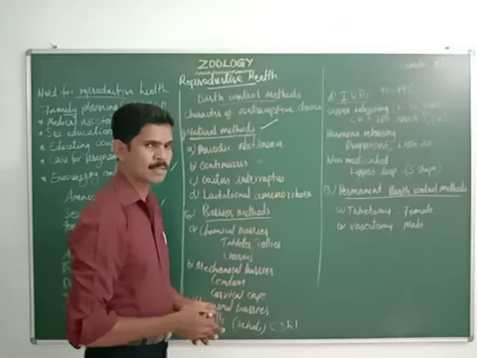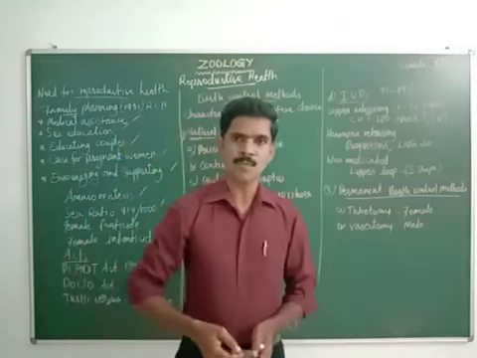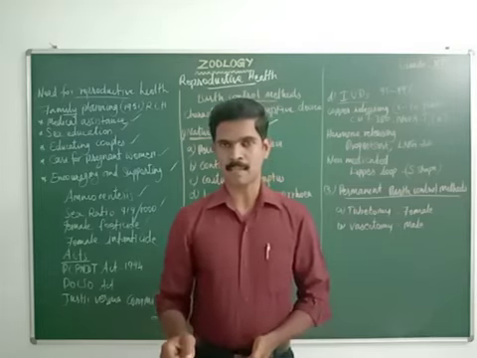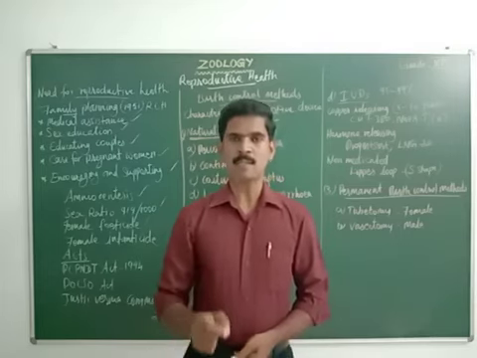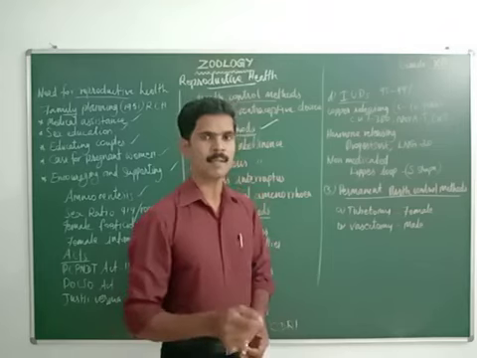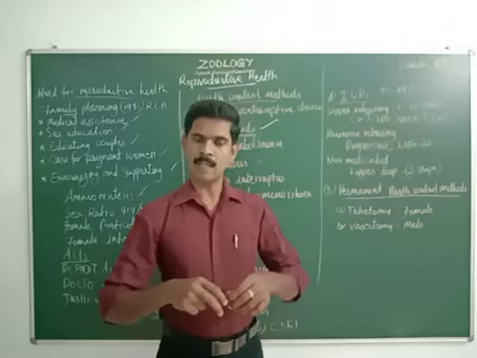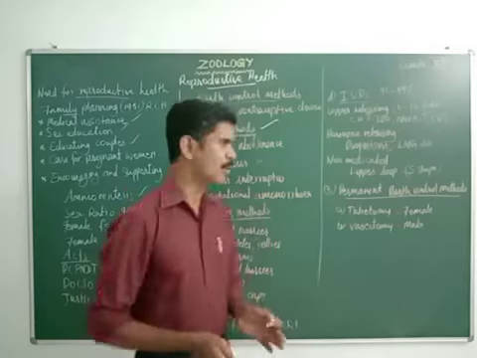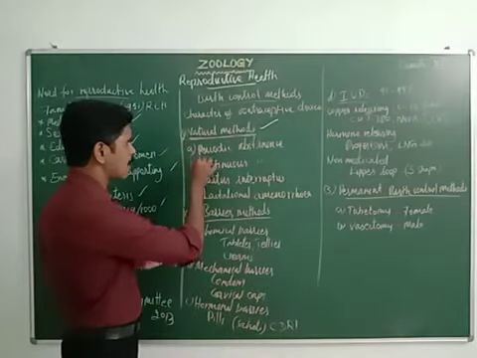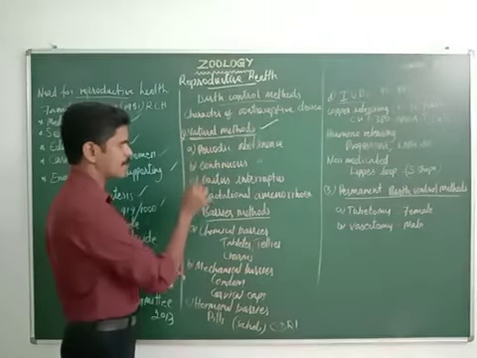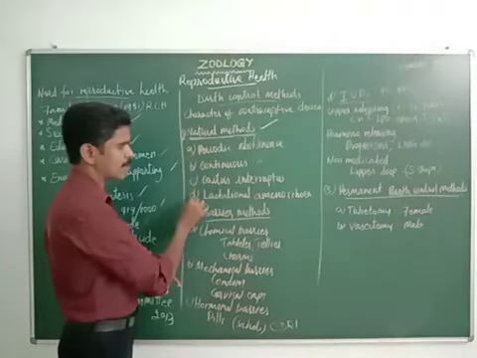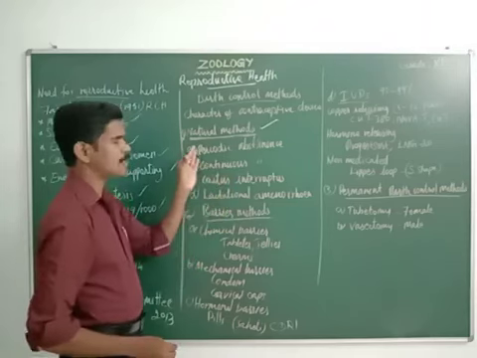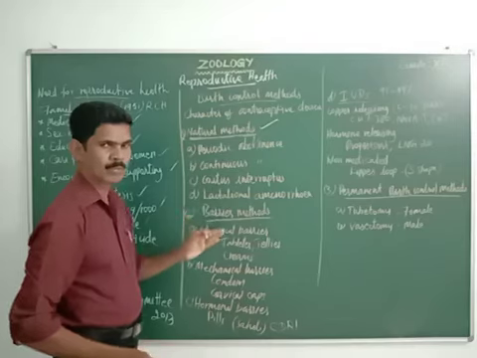This method is used to prevent the meeting of both the male and female gametes. So the natural method prevents the meeting of both the sperm and egg. If these two gametes are not meeting, fertilization will not take place. There are 4 important natural methods. First one is periodic abstinence, continuous abstinence, then coitus interruptus, and next one is lactational amenorrhea. These are the 4 important natural methods of birth control. Now we are going to study them one by one.